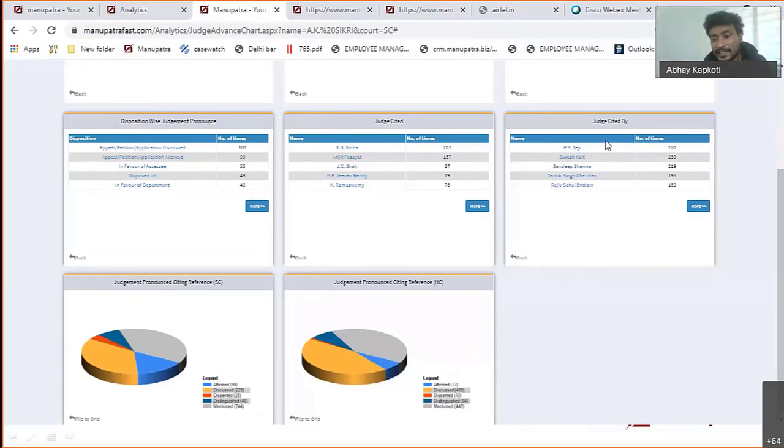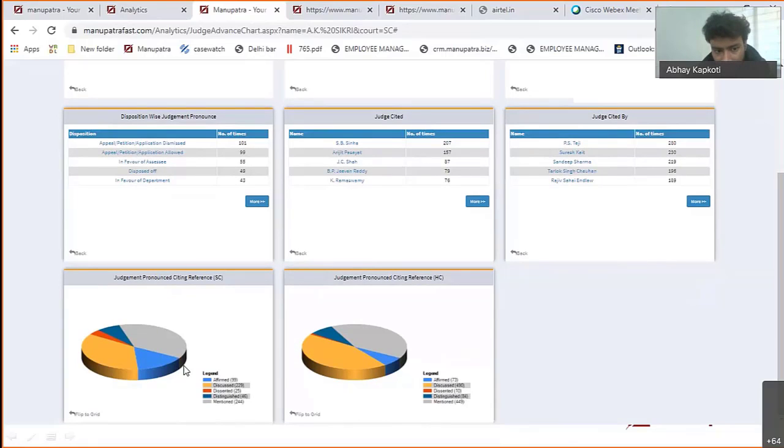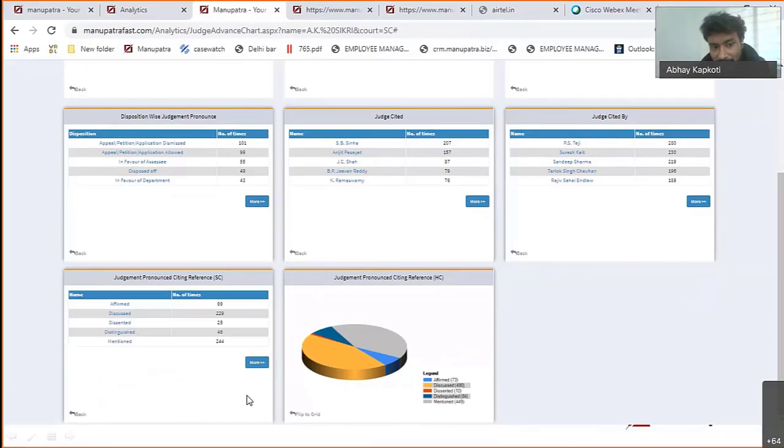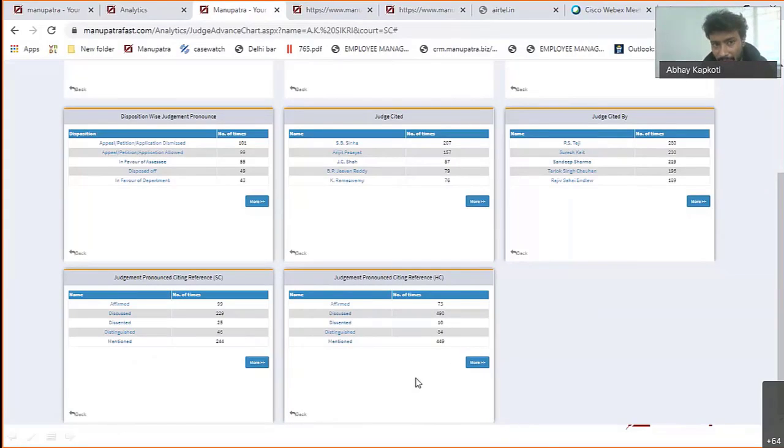Coming to the next one, which is judges cited by. This shows which judges tend to cite him the most. P.S. Sethi sir, from the Delhi High Court, has cited him in 280 judgments. These are the Supreme Court citing references: how many times he has been affirmed, discussed, dissented, all that kind of data is there. Similarly, you will be able to find this for the High Court also. This data is publicly available everywhere, but what Manupatra has done is use it in a visualization form that is informative for the user, so they are able to make decisions on that.